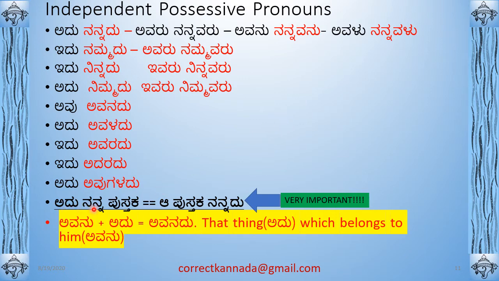So you should not say adu nannadu pustaka. That is like a double whammy, like a double negative kind of thing. You don't do such things, right? So adu nannadu pustaka you should not say. Adu nannadu, and stop. Or a pustaka nannadu you can say. Nannadu should end it. If you use a pustaka, a means that, pustaka nannadu is fine. Or you can just say adu. If you started with adu, then just say nannadu and stop. Don't put the name of the object. But if you start with a, then you can say a pustaka, and then nannadu should come at the end. You cannot say a nannadu pustaka, that is wrong. You should say a pustaka nannadu, which is the correct form.